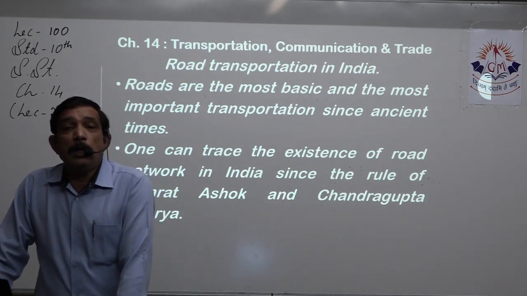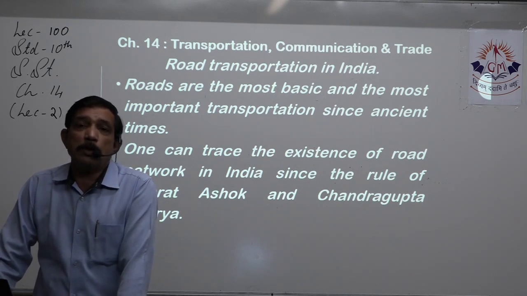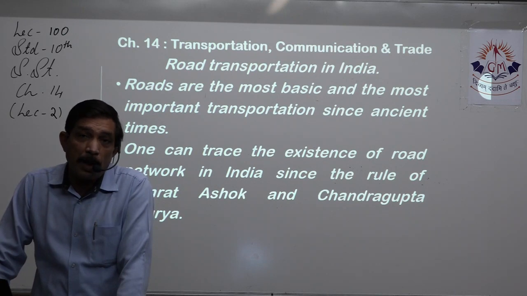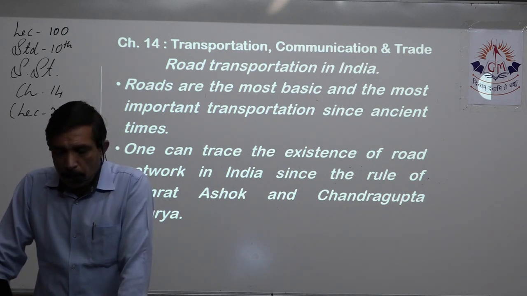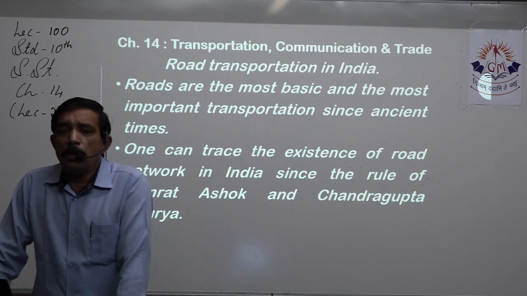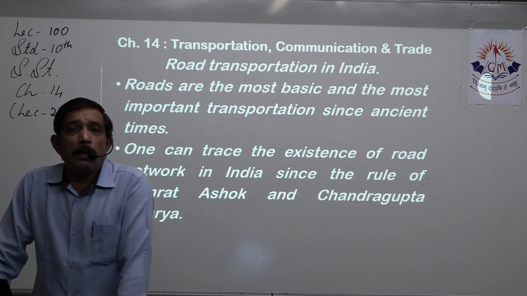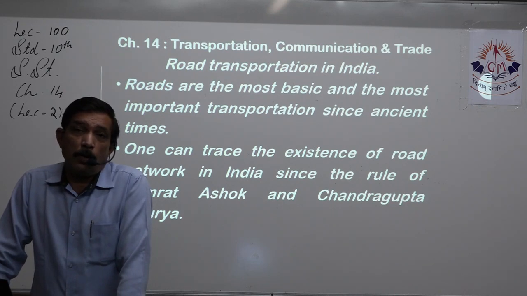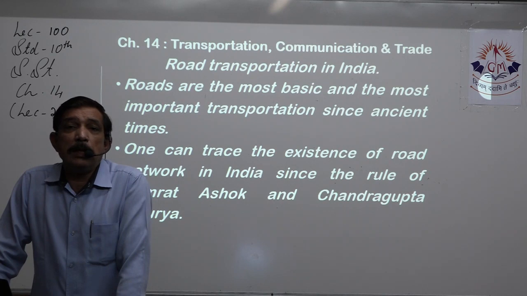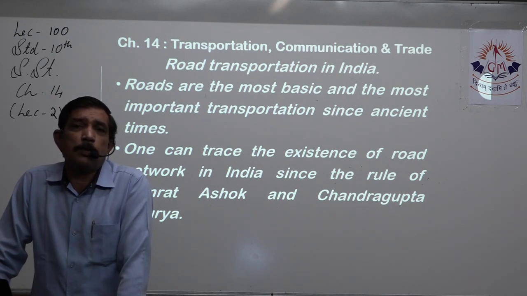So they knew the importance of that road properly because they had a very big empire. If we are talking about Samrat Ashok, King Ashok, or Chandragupta Maurya, they were the owners of quite a huge empire, and they needed very good roads to transport men and material.